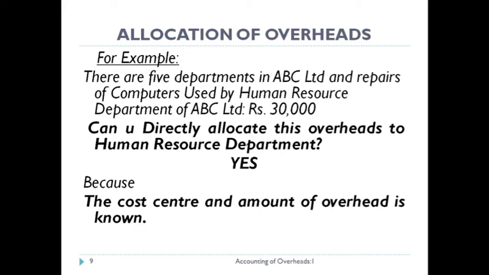We know which department is responsible for the repairs of computers, and the department is the human resource department, and we know the amount of repairs is 30,000. So this is known as allocation of overheads.